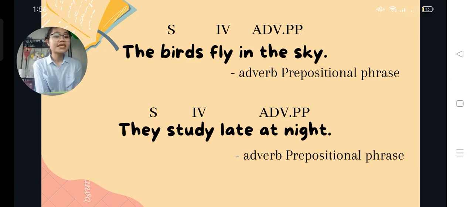So the next sentence is, they study late at night. Same order: SIV, ADV, PP. They study late at night. Who studies late at night? They study late at night.